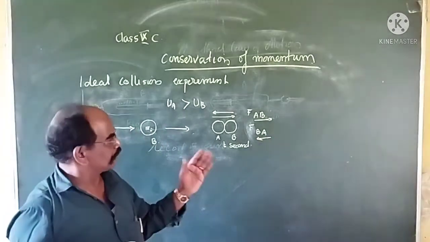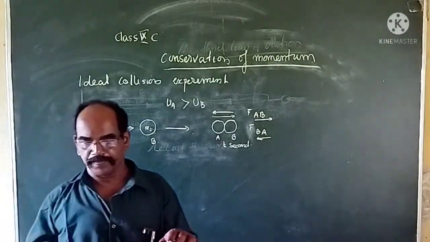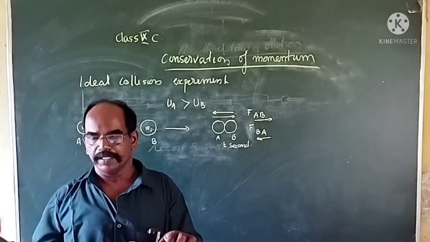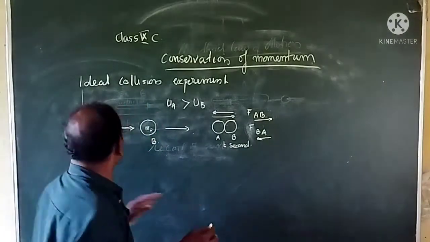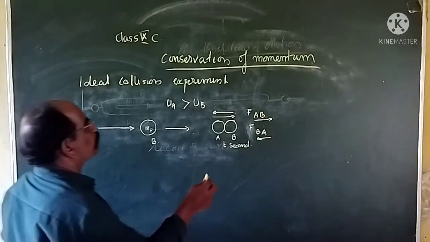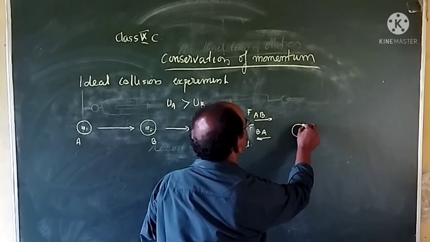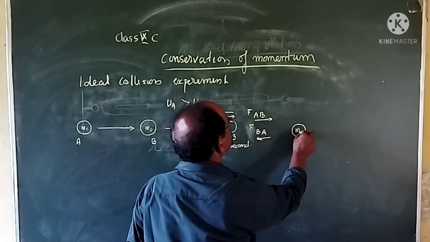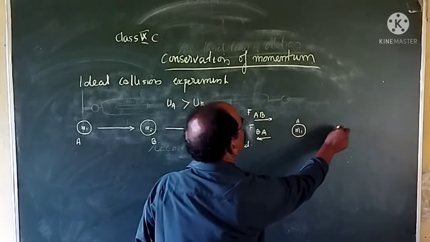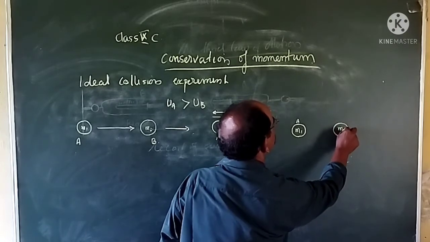So after this collision, which took t seconds, they continue their journey, with masses m1, A and m2, B.